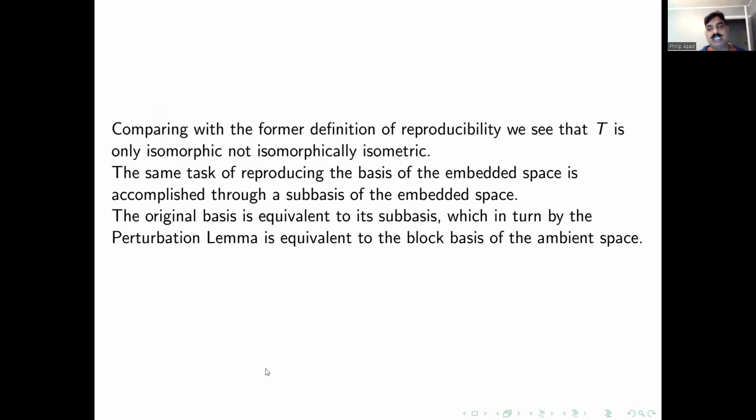So the original basis is equivalent to the subsequence, which in turn, by the perturbation lemma, is equivalent to the block basis of the ambient space. So we accomplish the same task of having the basis of the embedded space reproduced as block vectors of the ambient space.